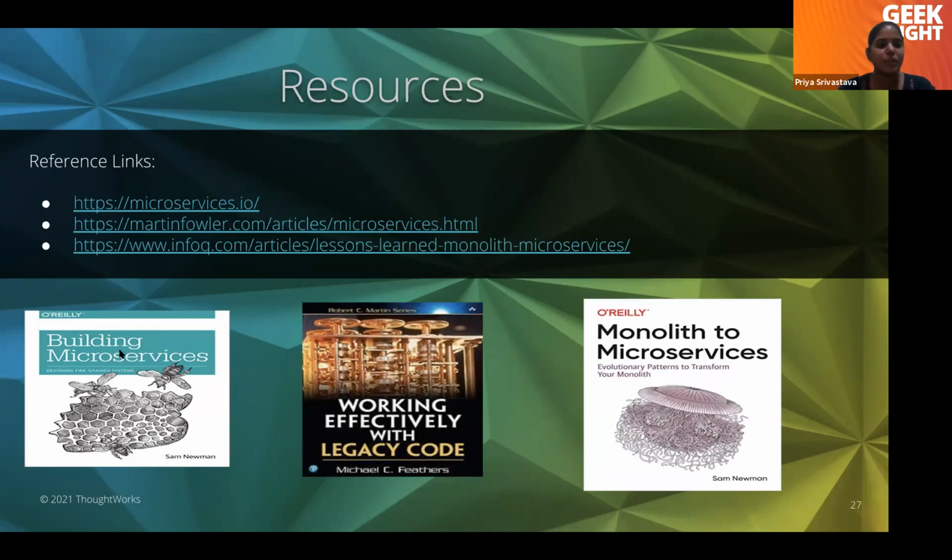And there is the O'Reilly book Building Microservices, and Monolith to Microservices by Sam Newman. These are the two books where I found most of the content here. Obviously all the strategies are available; implementation we have to look into. And if at all you are working with legacy code, then this book will help you out: Working Effectively with Legacy Code by Robert C. Martin.